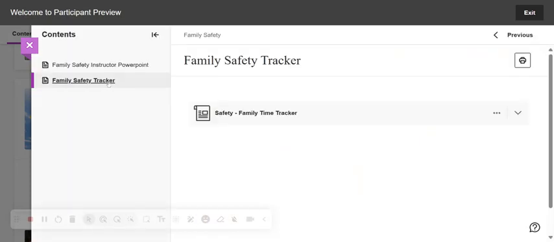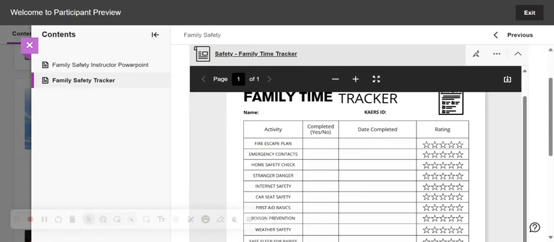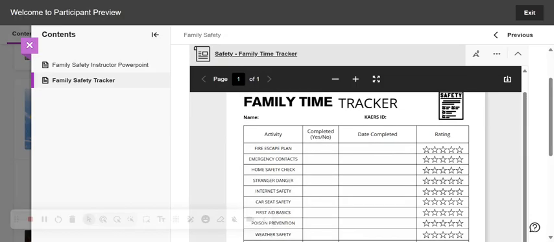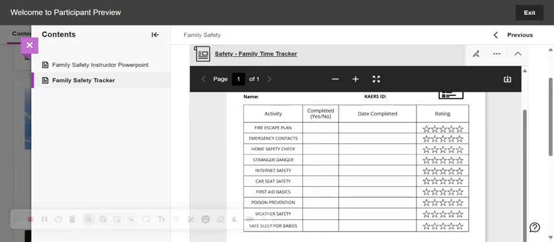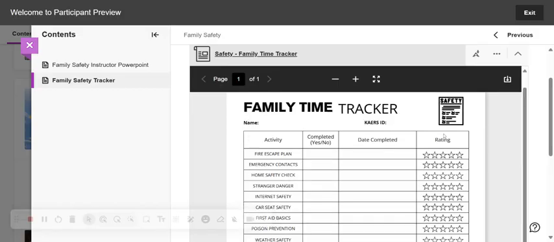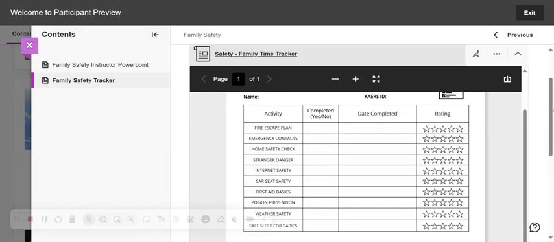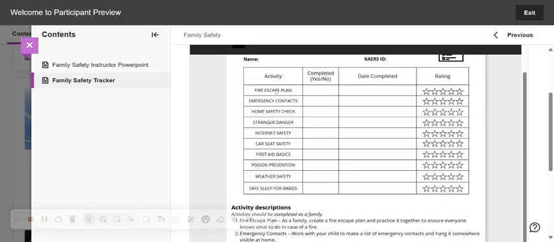So over here on the left, if you click on the tracker, you will see that each unit is going to have a tracker. So if you choose to stay on a specific unit, then you will have 10 weeks' worth of lessons and family together time activities. What they'll do is say that they completed it, the date they completed it, and then they'll rate the activity. So you can learn what your families and what your students are enjoying.